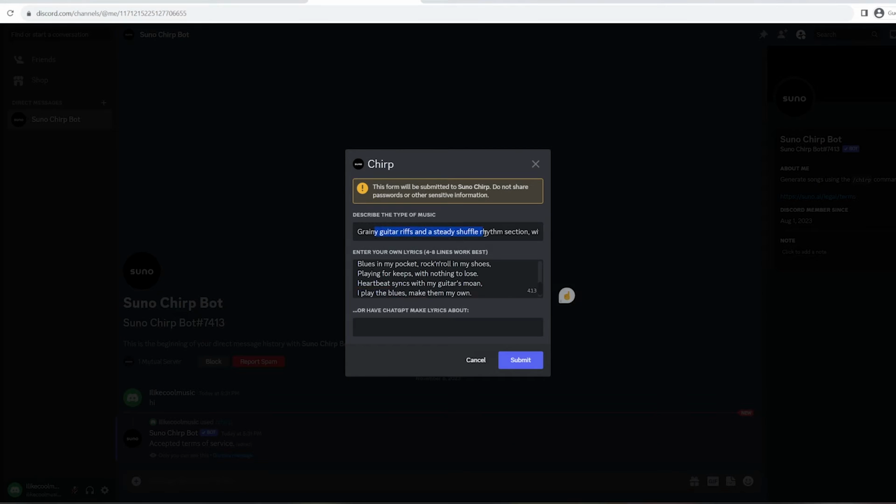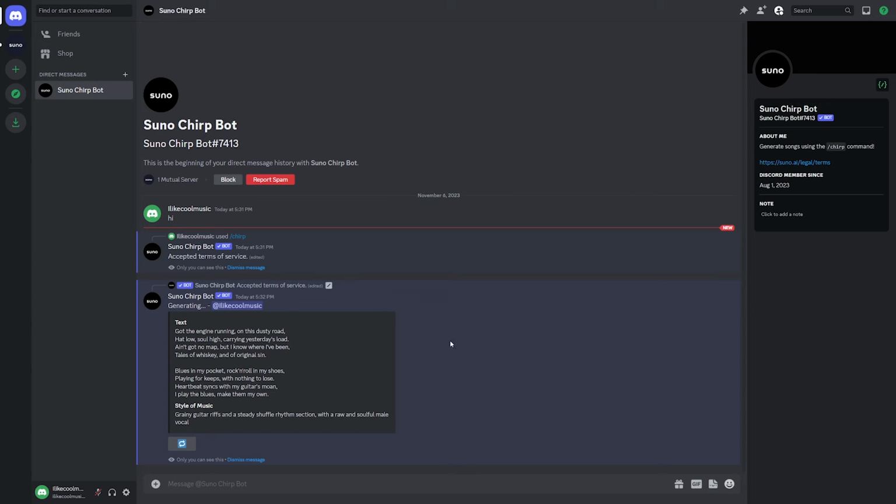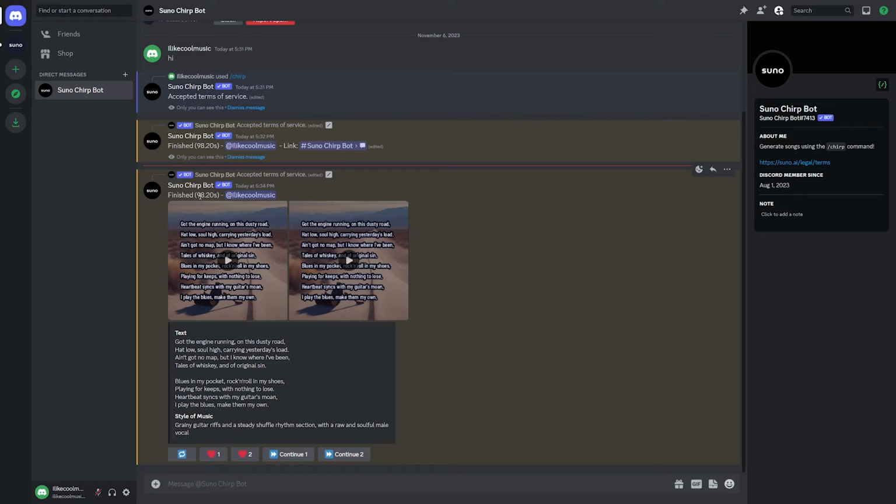And then you enter in your type of music, and then you enter in your lyrics. And you can use 4 to 8 lines, and it recommends that you do at least 4, so it's really cool. And then if you wanted to, you can also just describe it, and then ChatGPT will make lyrics for you. And then once you have this filled out, you just hit submit. And then it'll start generating, but it usually just takes a minute or two. And there we go, it finished in 98 seconds.